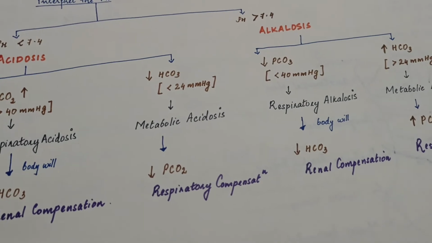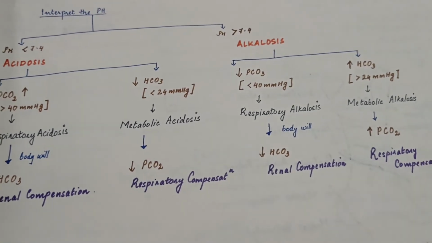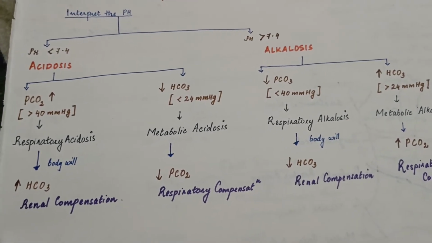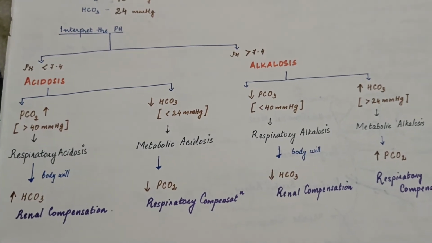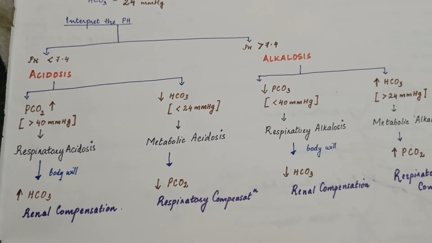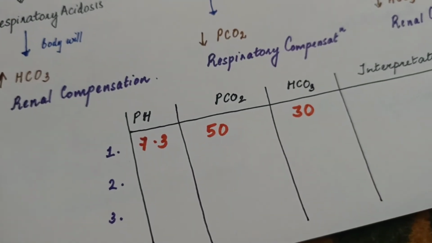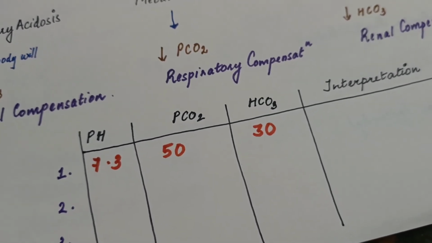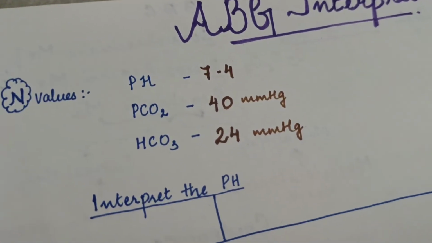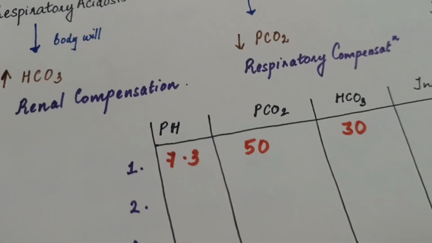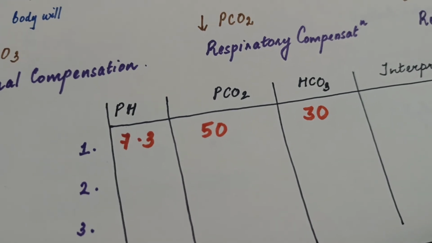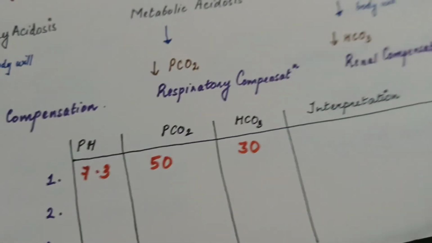So we discussed the basic things about acidosis and alkalosis. We will discuss some interpretations with some cases. You will understand easily how we will manage this and how we will answer a question coming from this topic. Case: the pH is 7.3, PCO2 is 50 and HCO3 is 30. First, you know the normal values. Here the scenario is pH is less, PCO2 is more, HCO3 is more. So what is your interpretation?